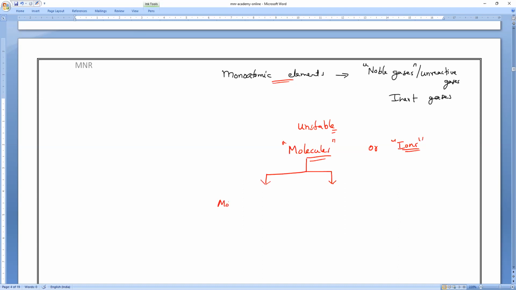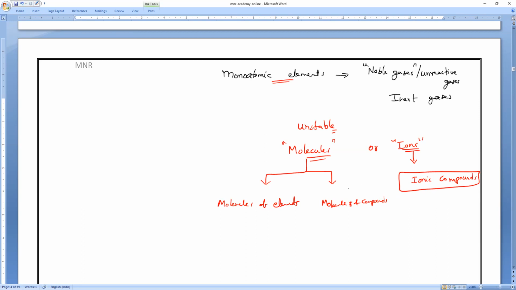Either it is molecules of elements, or it is molecules of compounds. But if it is ions, only compounds will come. What compounds are those, everybody? They are ionic compounds. Ionic compounds. Clear?